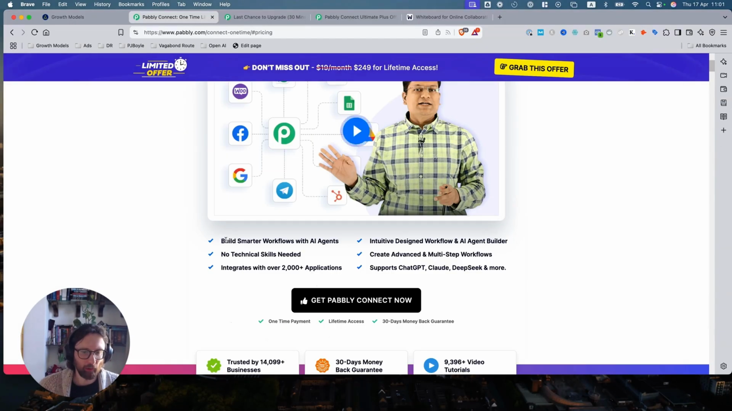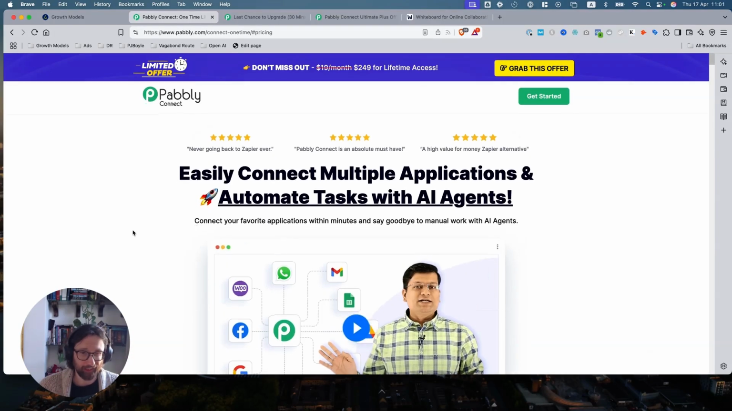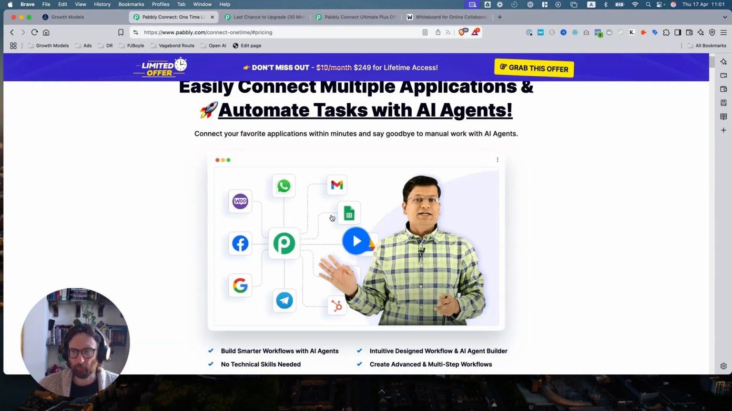Anyway, then you've got a reminder of the key benefits. Get Pabbly Connect now. Boom. Good social proof here, 30 days. Yeah. One-time payment, lifetime access, 30 days. So good guarantees, good social proof, everything you need in the hero section. The only thing that I find a little odd and a little different to most software tools is this isn't a demo, it's a presentation. I wonder if a demo is showing you how quickly it is to set up a task.